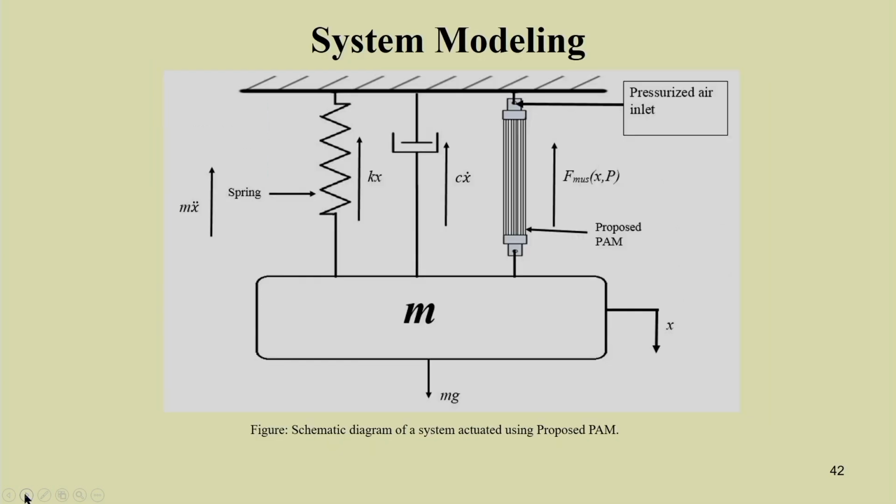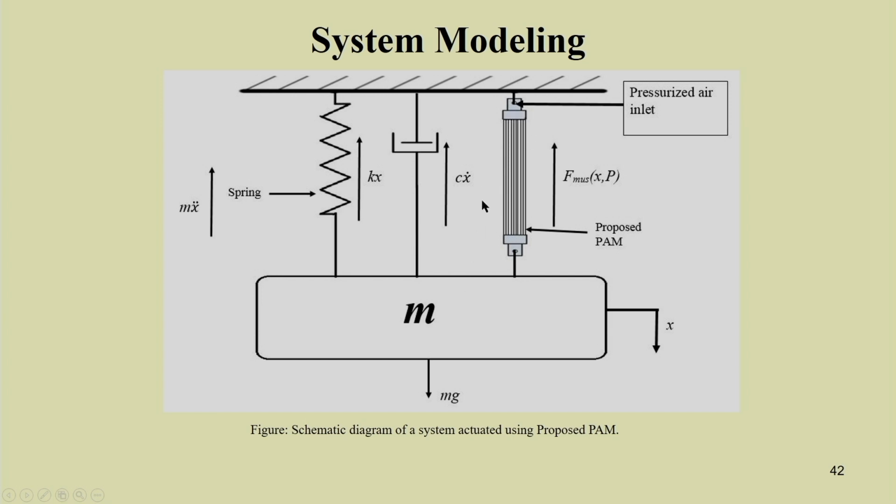So, here you can see how we can use this muscle. For example, let us use this muscle for the analysis. Here we put a spring on one side, a spring and damper on the other side, and this muscle. This is the pressurized end, with inlet and outlet. This is the mass, hanging. So, this is a single degree of freedom system. If you remove this artificial muscle, it is only a spring mass damper system.